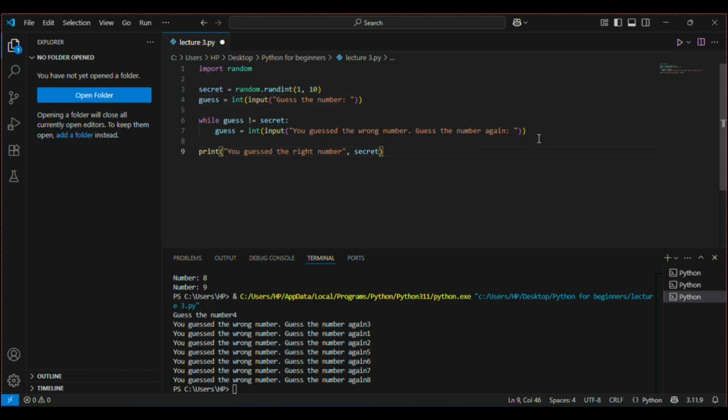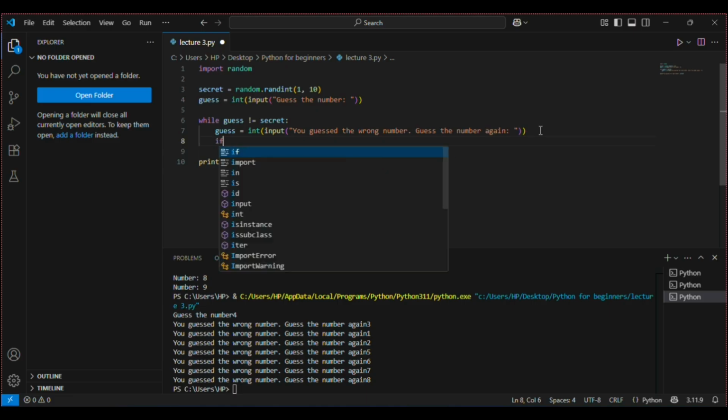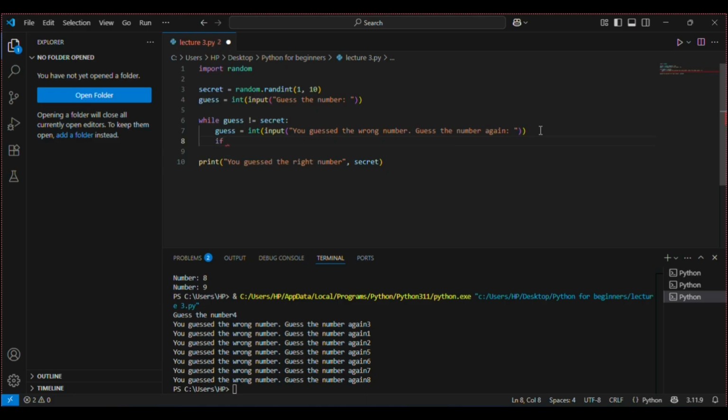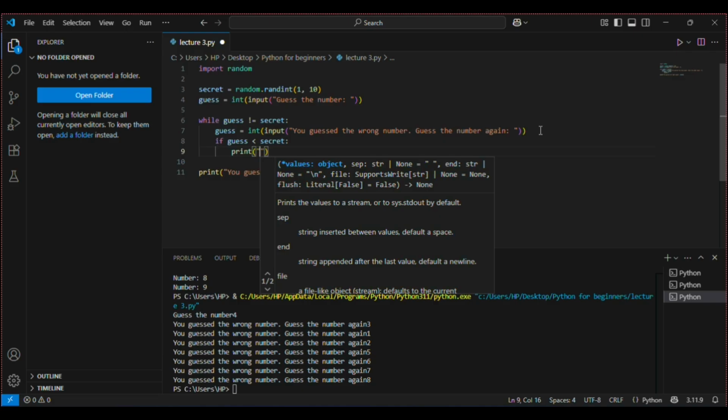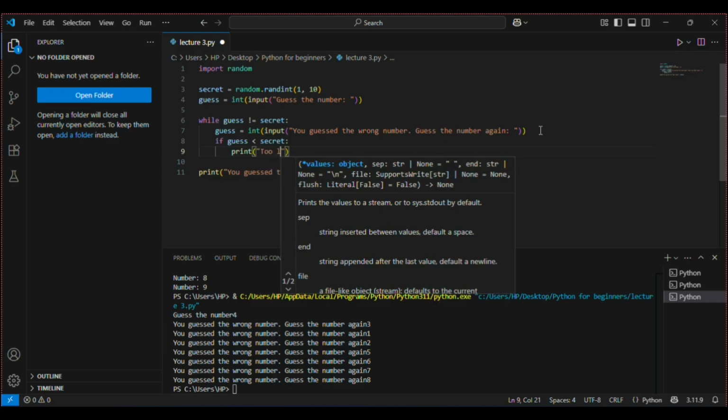We can also do this thing. We can also give hints to the user. So we can say if the guess is less than secret, we'll say print too low.